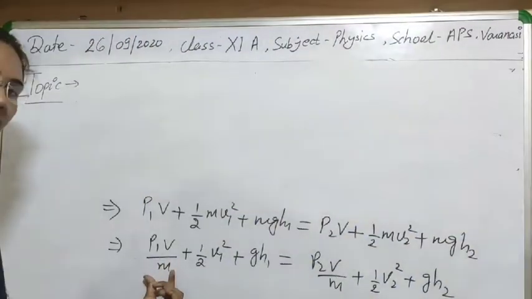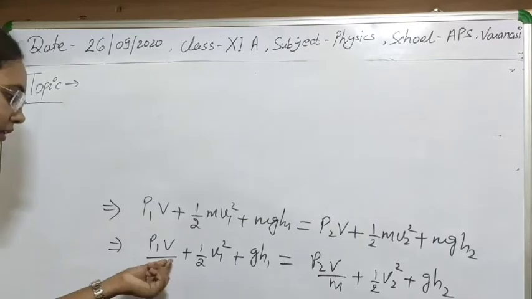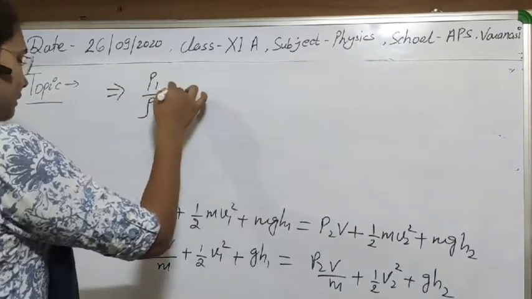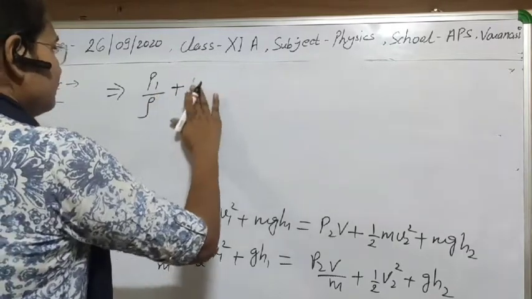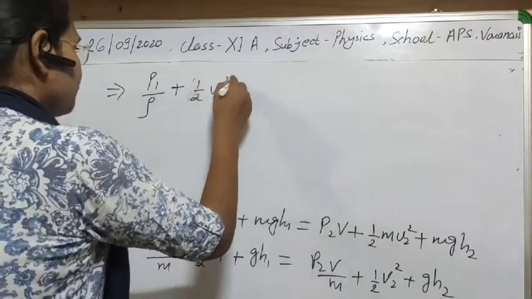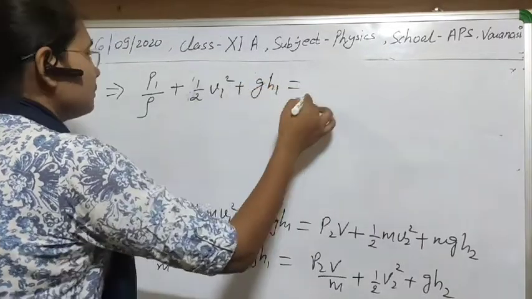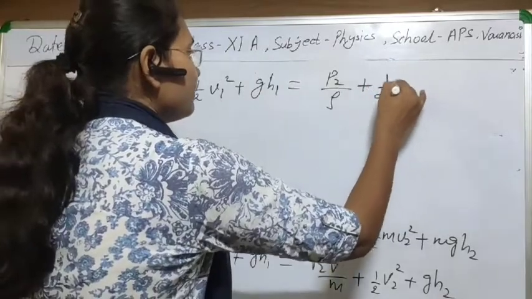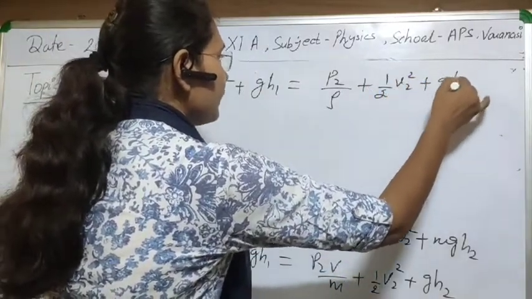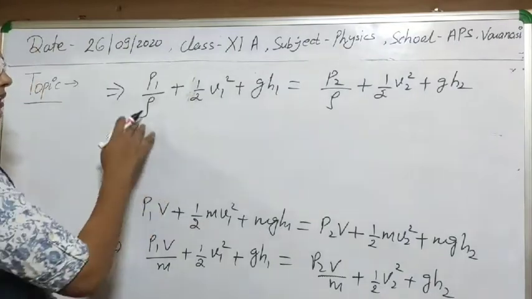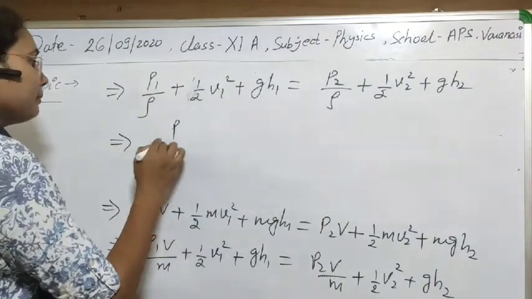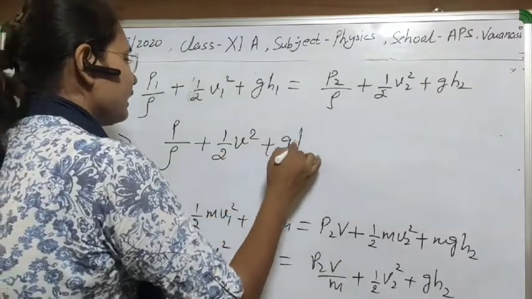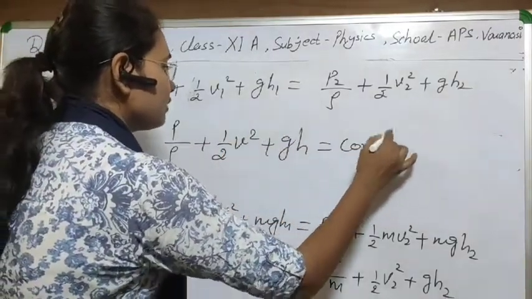We can also write V by M, and we can easily write M by V equal to rho here. So that will come to be P1 by rho plus half v1 square plus g h1 equal to, again here, P2 by rho plus half v2 square plus g h2. Clear? In a general way we can write P by rho plus half v square plus g h, that will come to be constant.